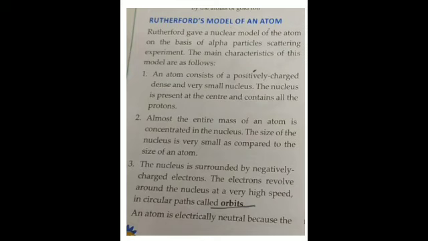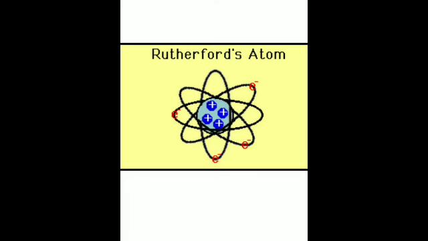So these were the points of Rutherford's model of an atom: an atom consists of a positively charged, dense and very small nucleus. The nucleus is present at the center. Nucleus, you can see the light blue circle which is present at the center, and it contains all the protons.